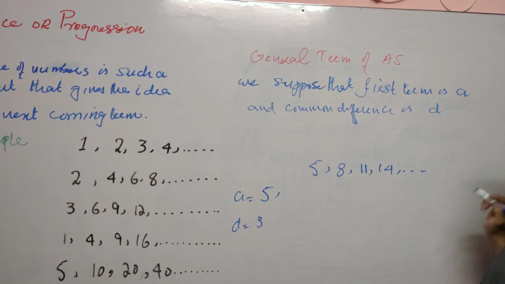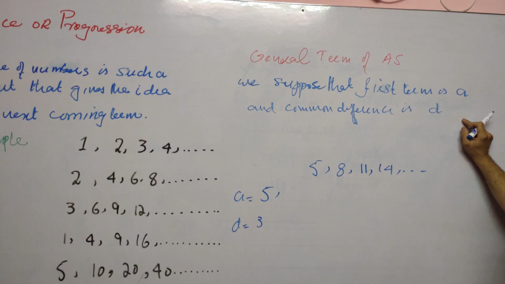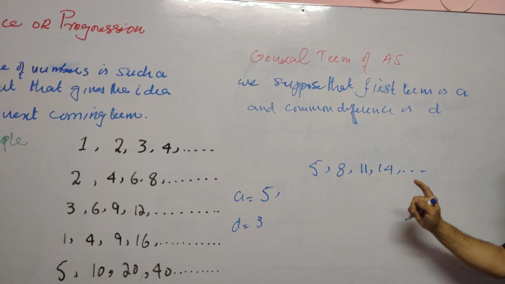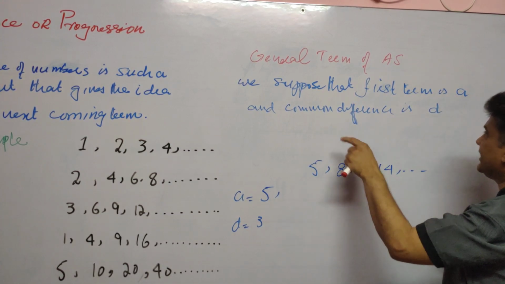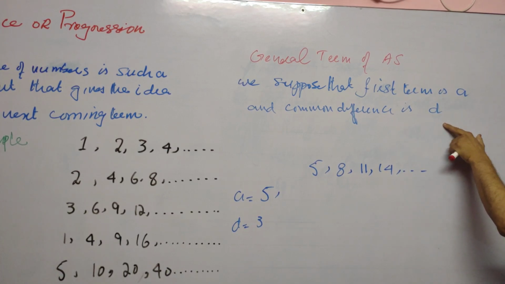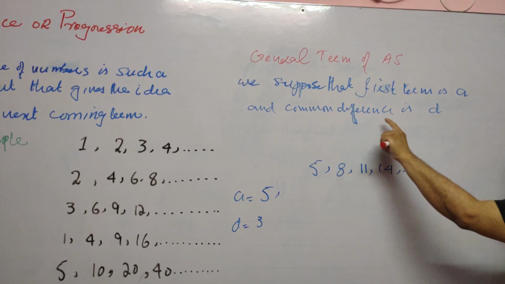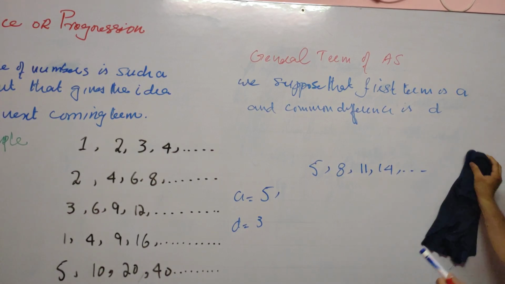Similarly, if it is given that the first term is a and the common difference between two consecutive terms is d, then we have to add d to the preceding term to get the second term of this sequence. Okay? We will write the whole sequence.